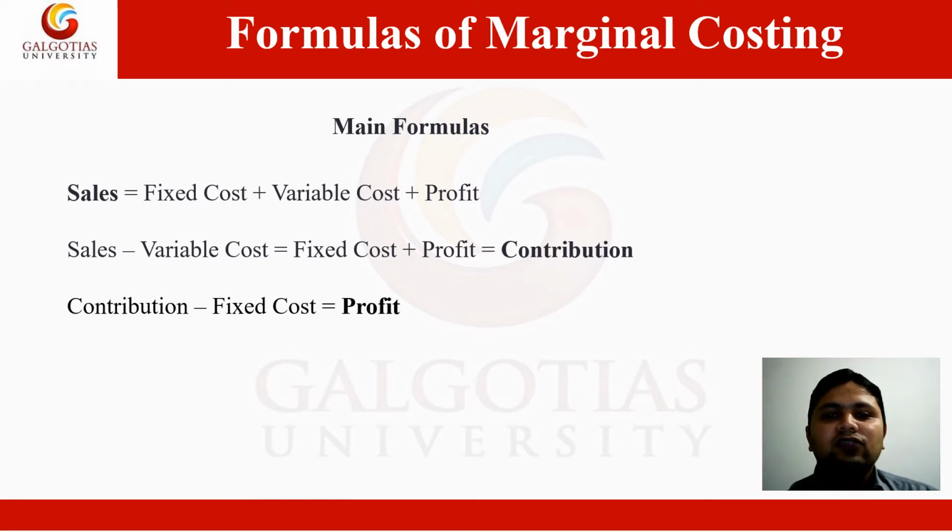This fixed cost and profit combined together is known as contribution. So there are two formulas of contribution. One is sales minus variable cost and the second is fixed cost plus profit. The third important formula is contribution minus fixed cost will give you profit. If you deduct fixed cost from contribution, you will get the amount of profit. So these are the important formulas of marginal costing.